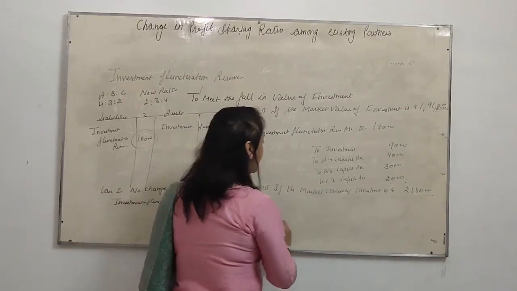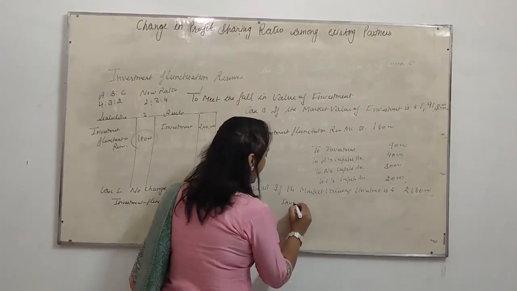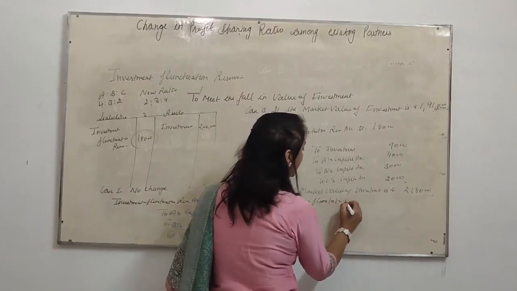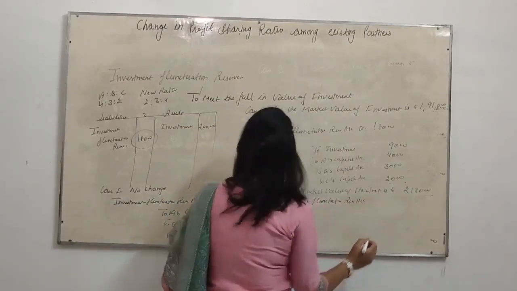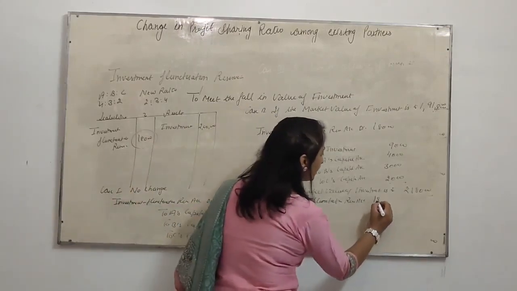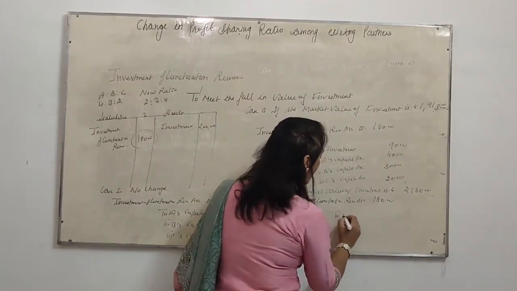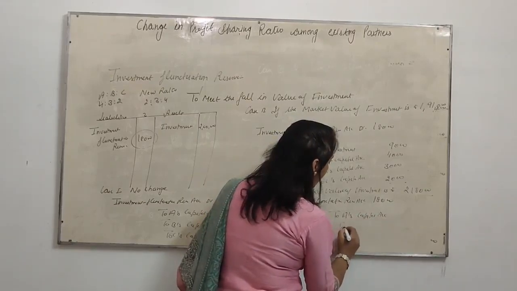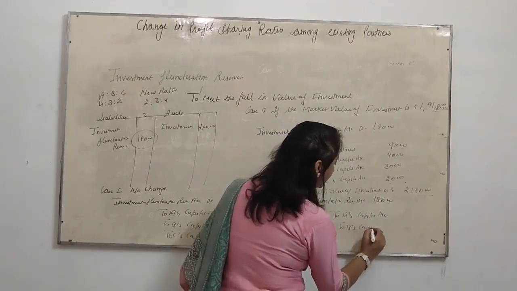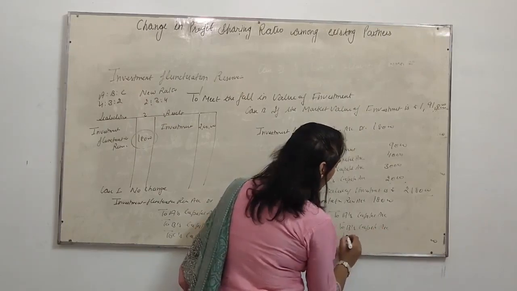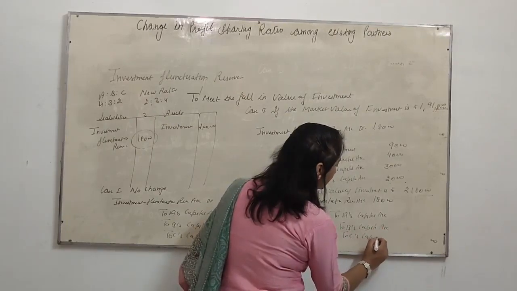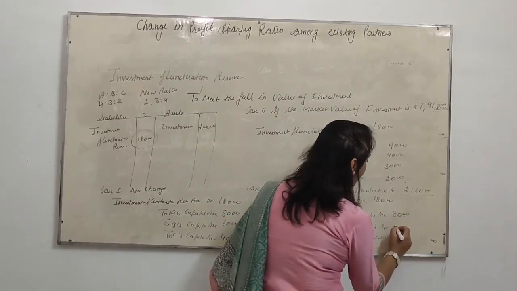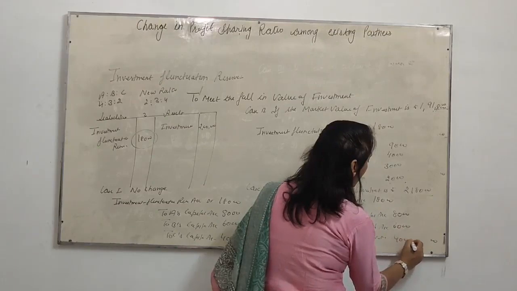What will be the first entry? Investment fluctuation reserve, rupees 18,000, to A's capital account, B's capital account, C's capital account: 8,000, 6,000 and 4,000.